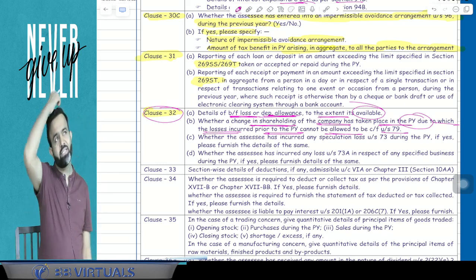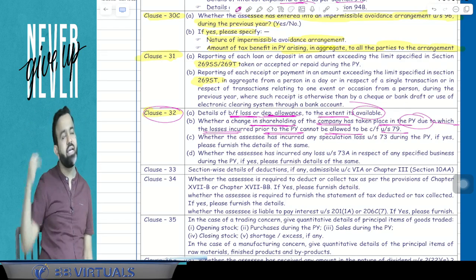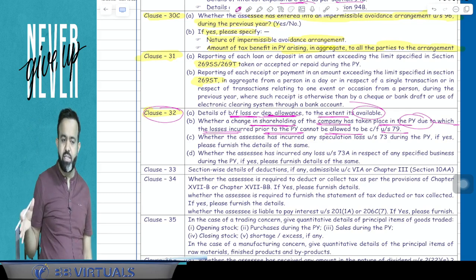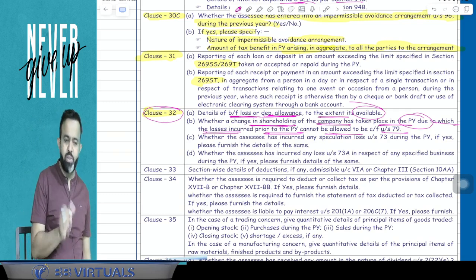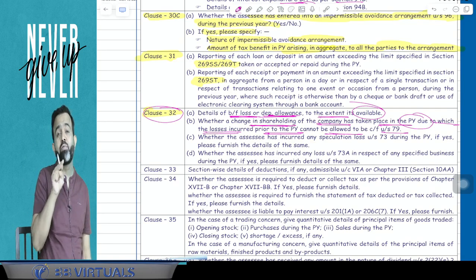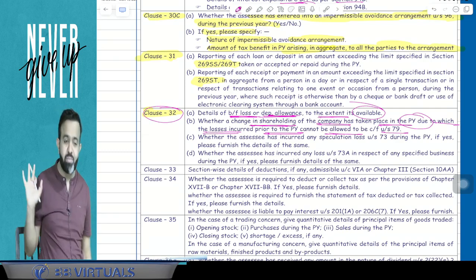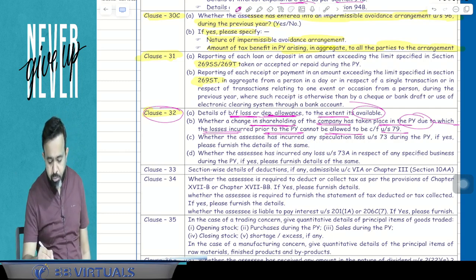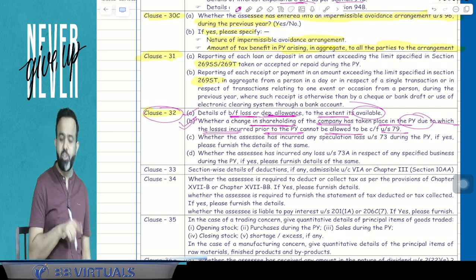Guys, you know that in section 79 there is a rule in case of a closely held company. If there is a change in shareholding, suppose a loss was incurred in the last year and the loss is set off in the current year, it can be set off only if 51% or more of the shareholders are the same. Otherwise, those losses are not allowed to be set off in the current year. So that reporting requirement will be in 32B.